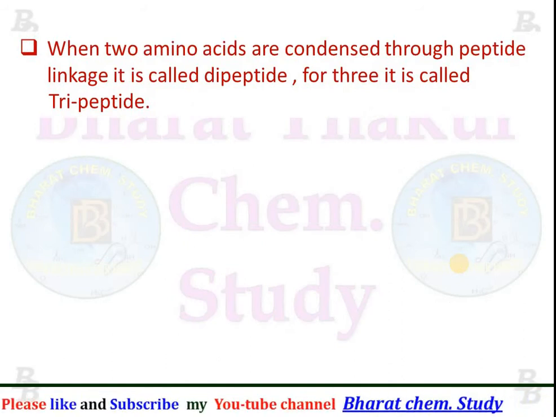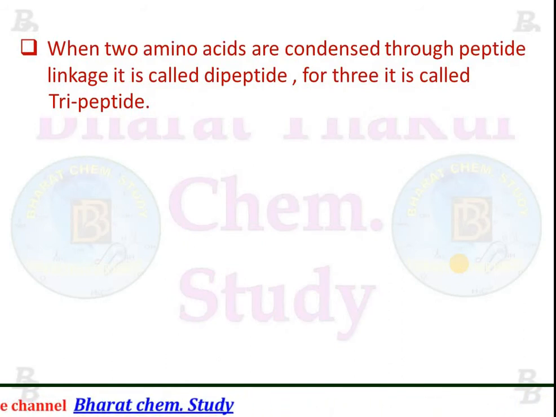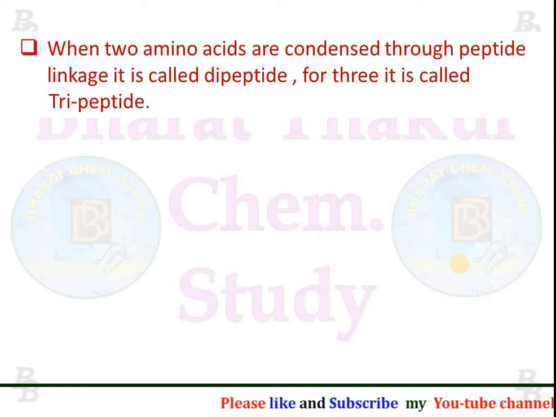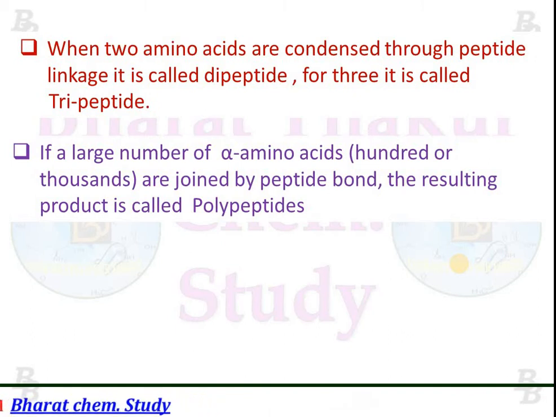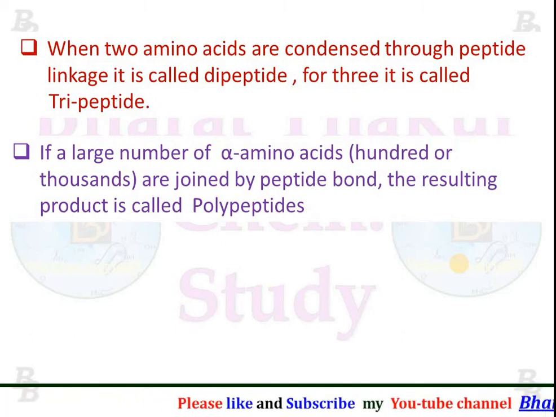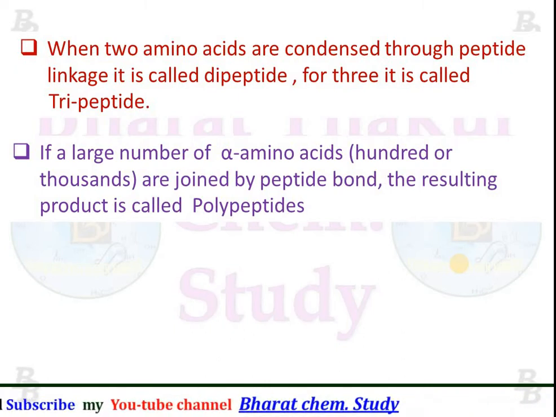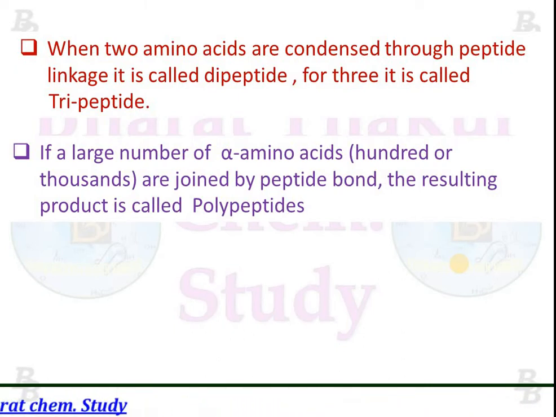When two amino acids are condensed through a peptide linkage, it is called a dipeptide. For three, it is called a tripeptide. If a large number of alpha amino acids, 100 or thousands, are joined by peptide bonds, the resulting product is called polypeptides.